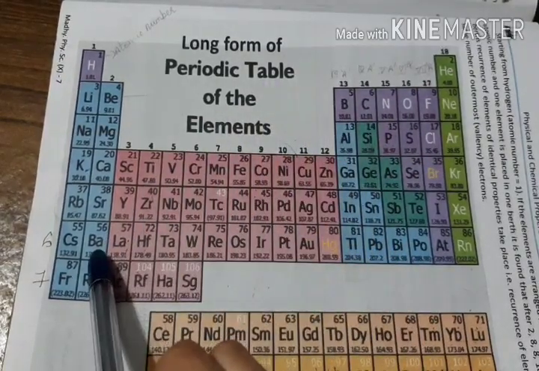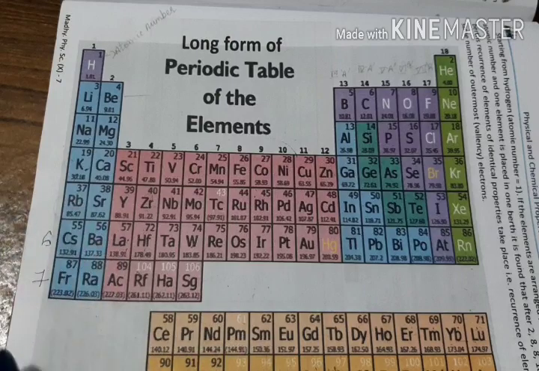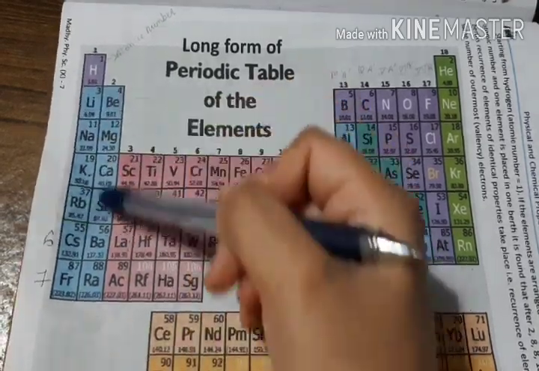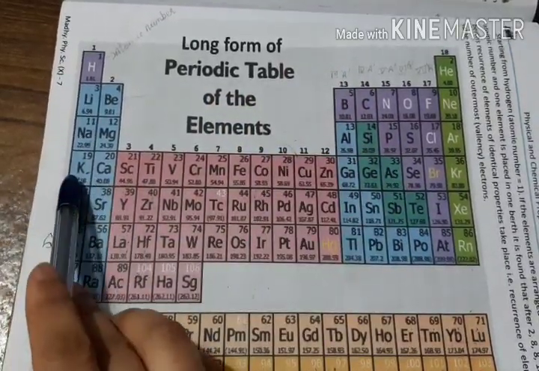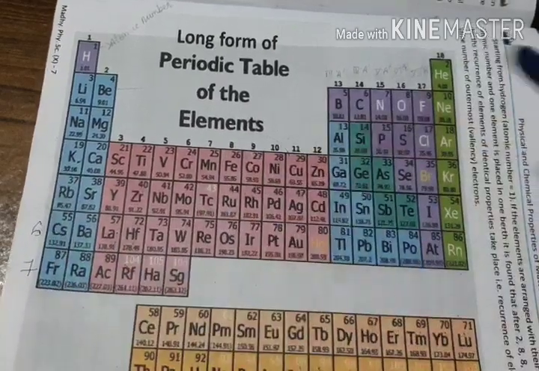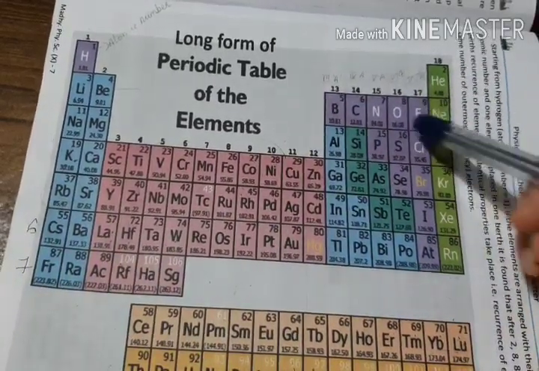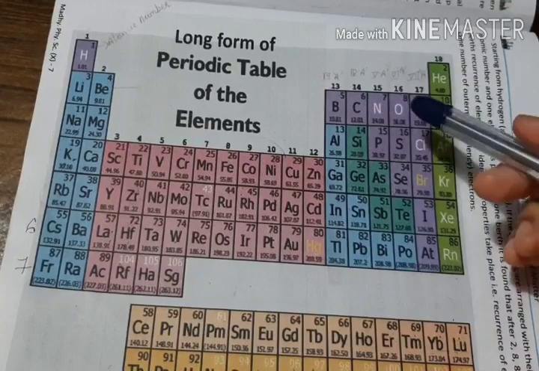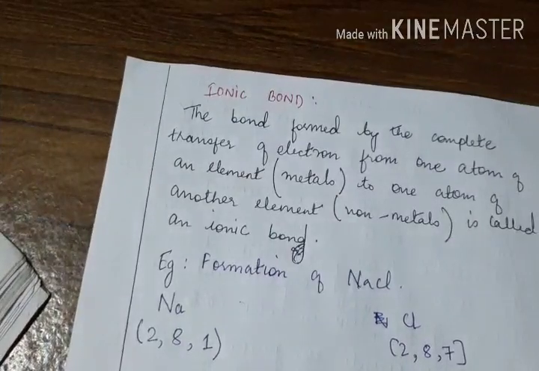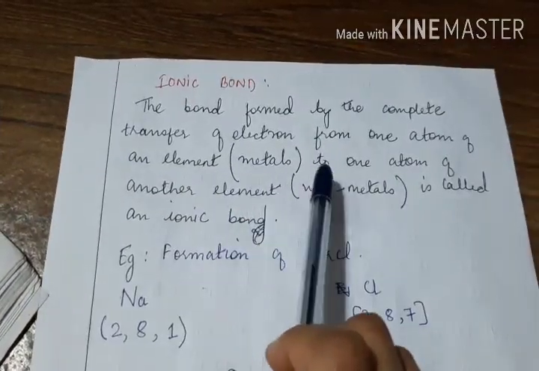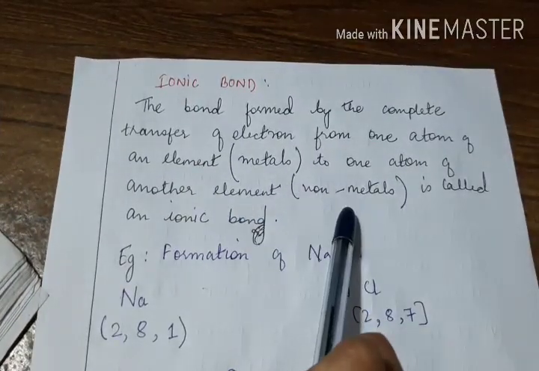So ionic bond forms between highly electropositive metals, meaning high tendency to lose electrons, such as sodium, magnesium, calcium, potassium, and highly electronegative non-metals such as oxygen, fluorine, sulfur, bromine, and so on. So it is formed by the transfer of electrons from metals to non-metals.